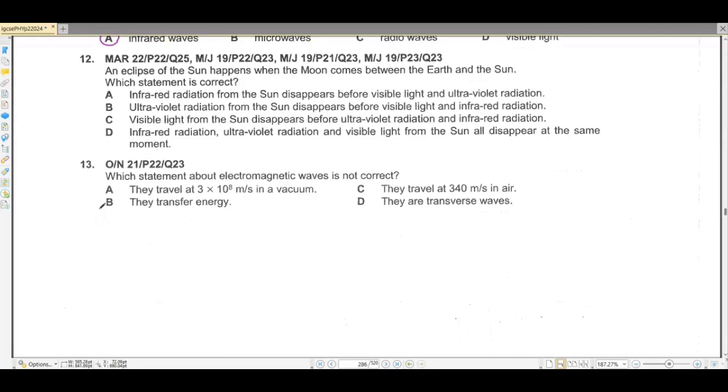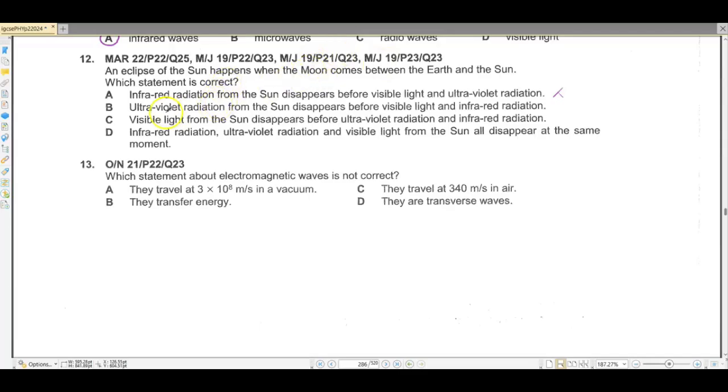Question number 12. An eclipse of the sun happens when the moon comes between Earth and sun. Which statement is correct? Infrared radiations from the sun disappear before visible light and ultraviolet radiations. No. They travel at the same speed, so they would disappear together, not after one another.